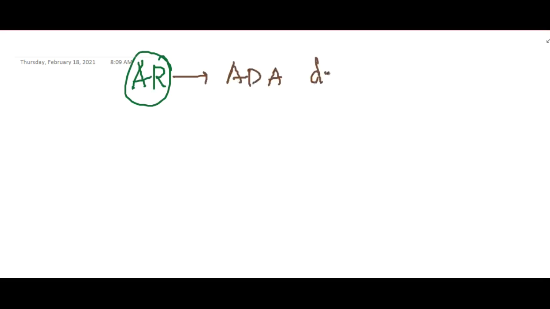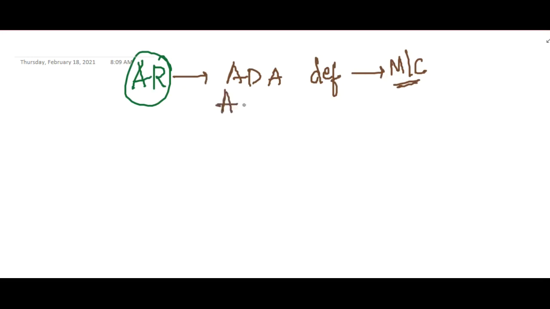Next we will see the autosomal recessive form of severe combined immunodeficiency. In this we have two things. One, we have ADA deficiency, that is adenosine deaminase deficiency. This is the most common autosomal recessive severe combined immunodeficiency.